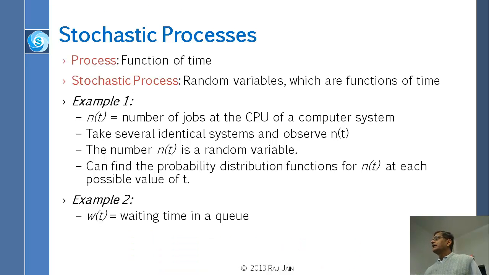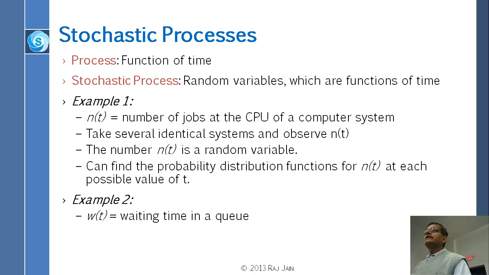Right? And so you will take several observations of the number of jobs, and that is a random variable, and so you can find the probability distribution function for each possible t. Now it is important to understand that there are two dimensions here, and that is what we are interested in. n(t) is a random variable, and we can find the probability distribution function for n(t) at this time, and then at some other time, and at some other time.